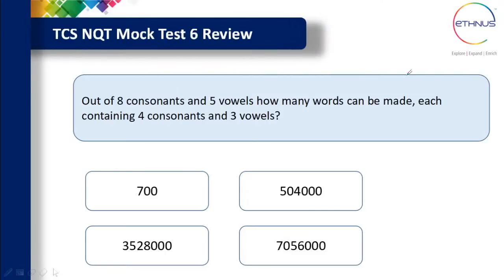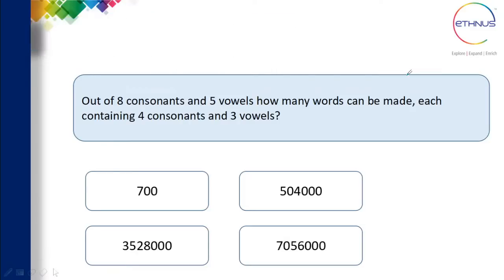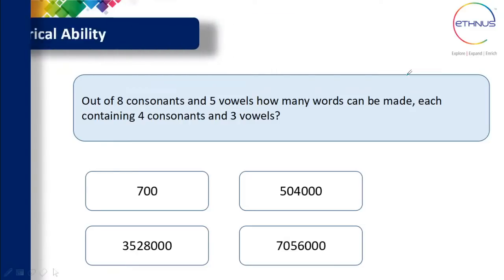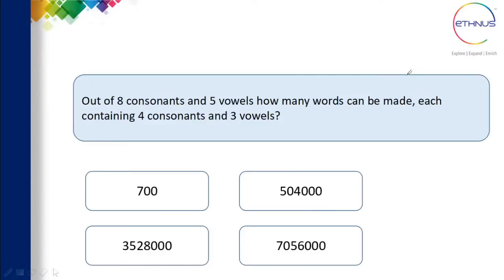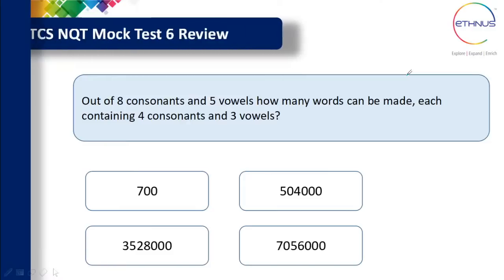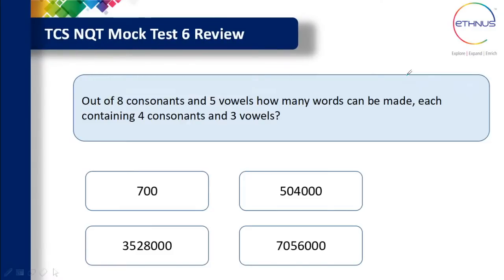There are 4 options here: 700, 50,000, 5,04,000, 35,28,000, and 70,56,000. So out of 8 consonants and 5 vowels, how many words can be made each containing 4 consonants and 3 vowels? Let me know the answer in the live chat.